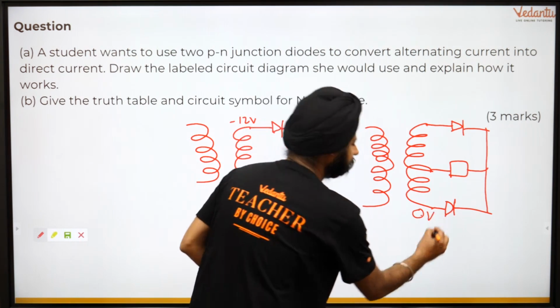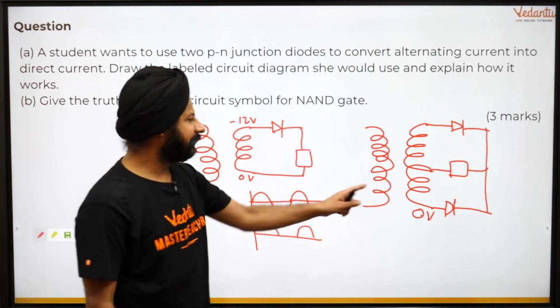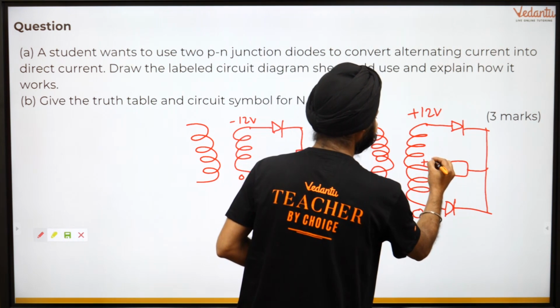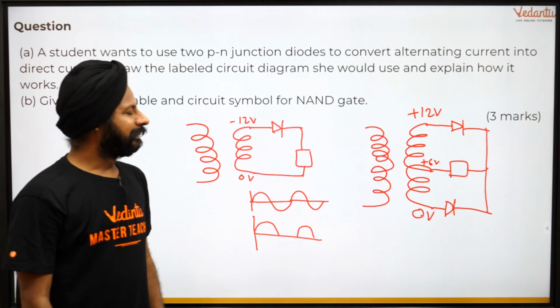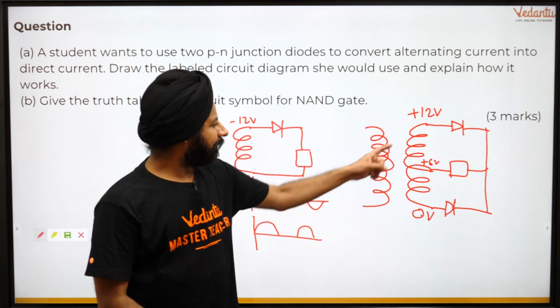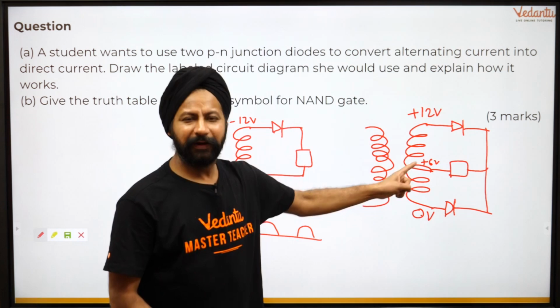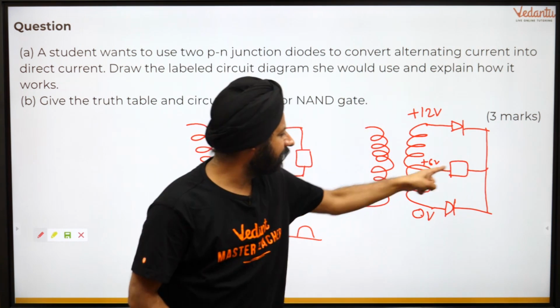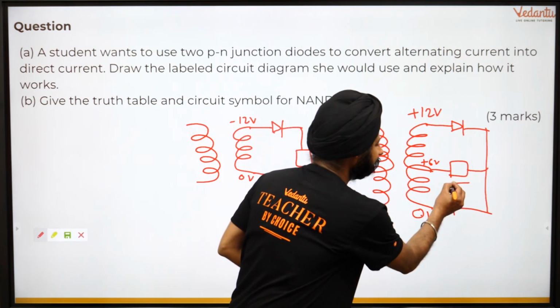This is 0 volts. If this is 0 volts, let's say this was positive 12 volts and this was positive 6 volts, है ना. अब देखो क्या हो रहा है. 12 is more than 6. If 12 is more than 6, the current starts, it tries to go this way and the current can go this way. The current is flowing this way.